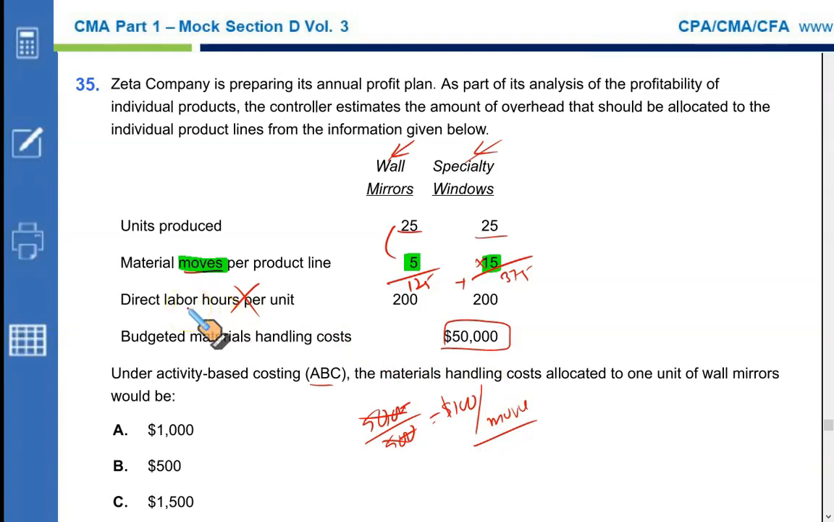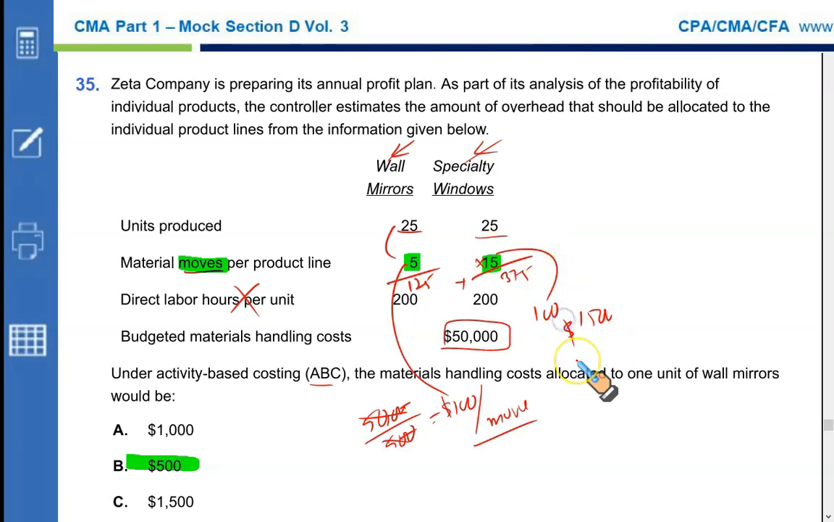Now, how many moves are there for wall mirror? 5 moves. So it should carry a cost of 5 times 100, 500. That makes B the correct option. Since specialty windows are difficult to make, they require 15 moves for each unit. That would mean 15 multiplied by 100, 1,500.